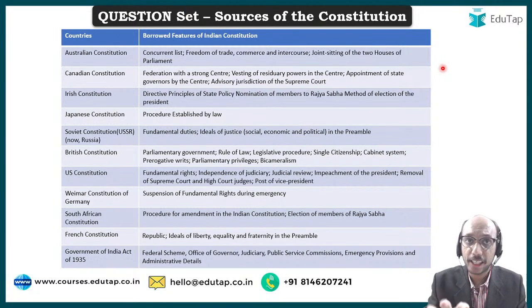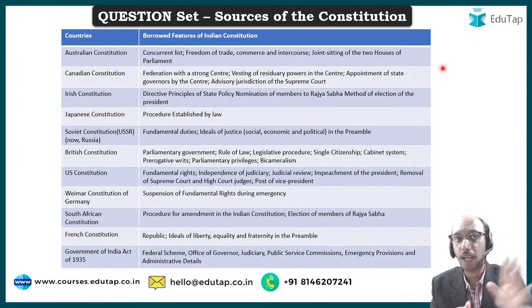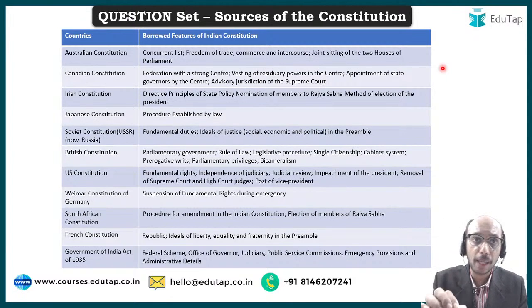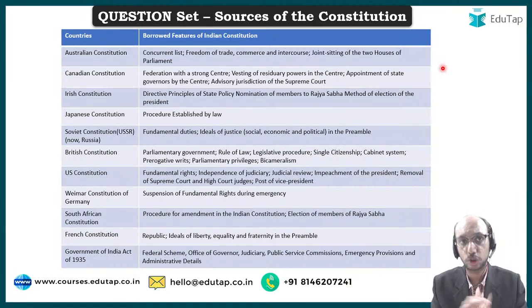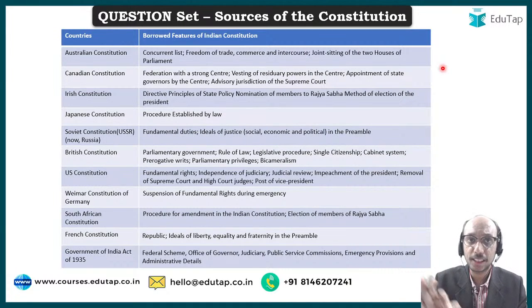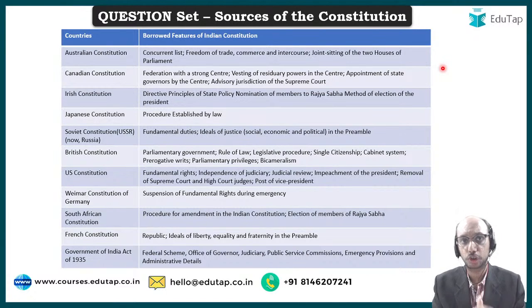The idea of directive principles of state policy as well as nomination of members to Rajya Sabha as well as method of election of the president, these 3 points have been picked up from the Irish Constitution. Procedure established by law has been picked up from the Japanese Constitution. Fundamental duties as well as ideals of justice in the preamble have been picked up from the Soviet Constitution.